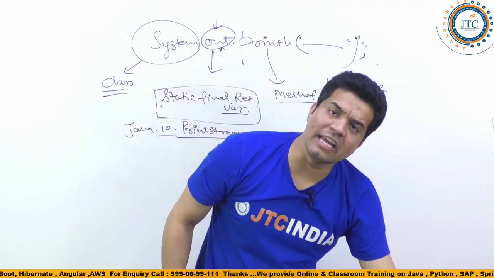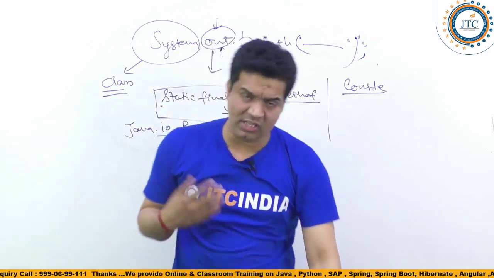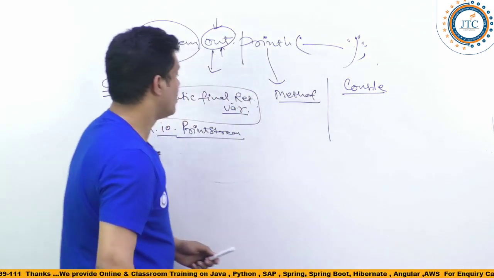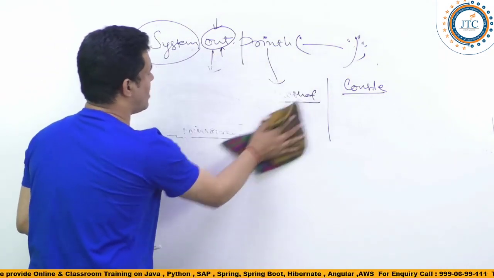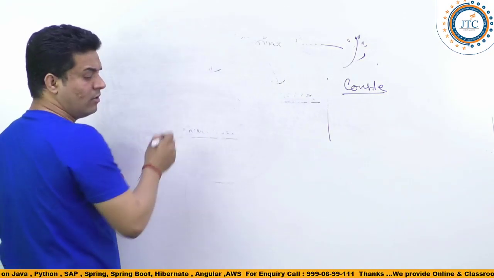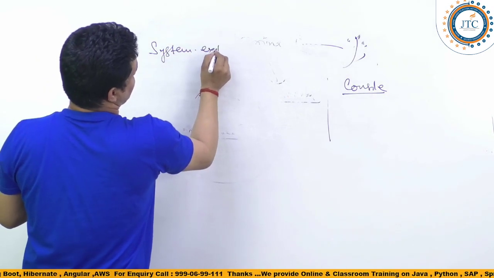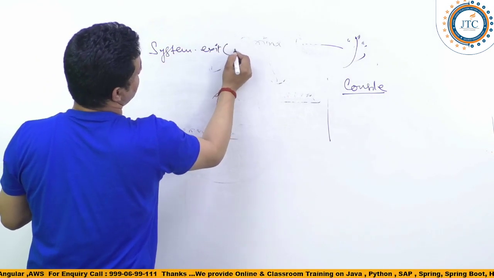Again, in the System class there are important points, because sometimes in exception handling you will see System.exit. There is one method called System.exit, where you write some int.